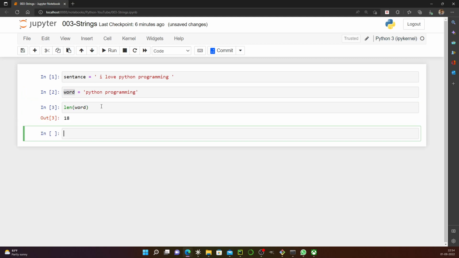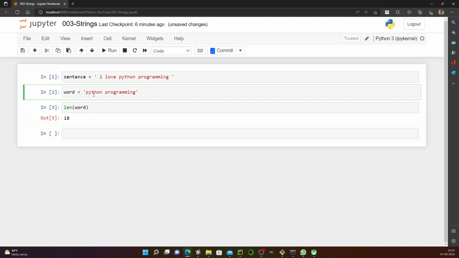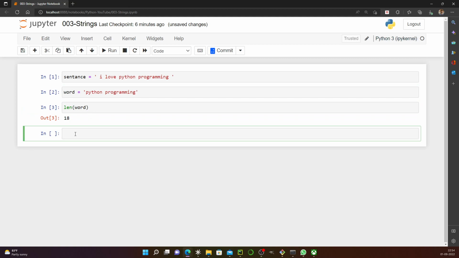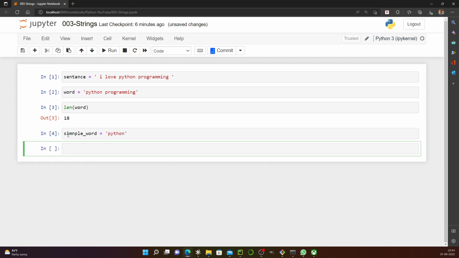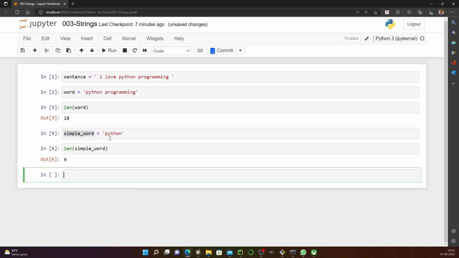You see here the length is 18. Let's understand a simple word, equal to, let's say, "Python". Let me take the length of that. Basically it should be 6.